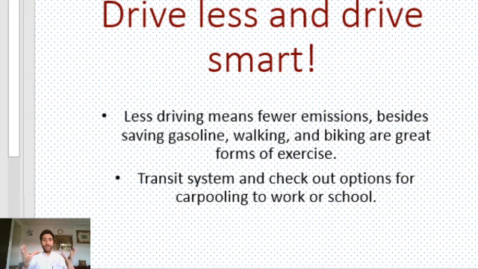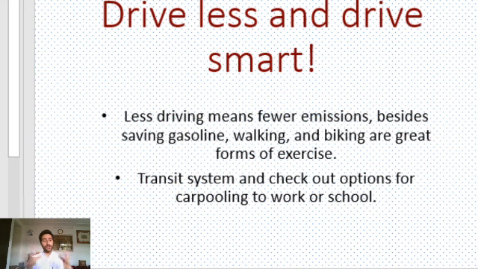And the common way out is to drive less and drive smart, because driving less means fewer emissions, means conservation of energy, means conservation of the fossil fuels, means saving of gasoline. It's not only saving gasoline, but it's actually cutting down the emission of greenhouse gas in the atmosphere.